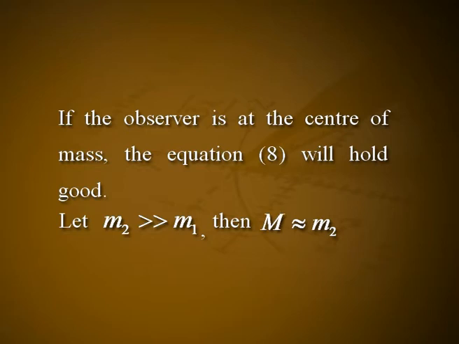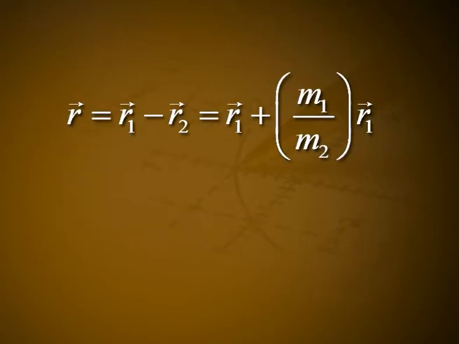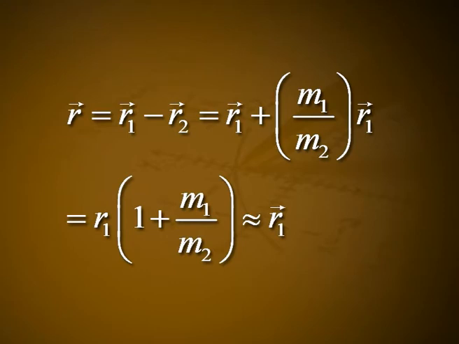Let m2 be very large compared to m1, then M is approximately equal to m2. Vector r is equal to vector r1 minus vector r2, which is equal to vector r1 plus m1 by m2 into vector r1, which is equal to r1 into 1 plus m1 by m2, which is approximately equal to r1.